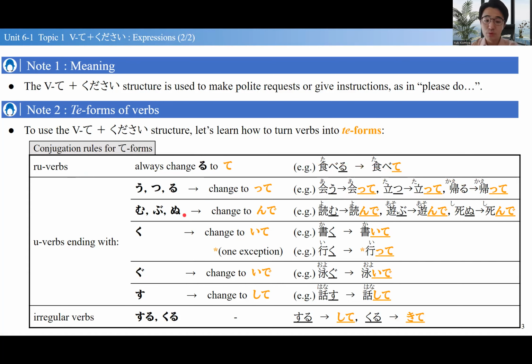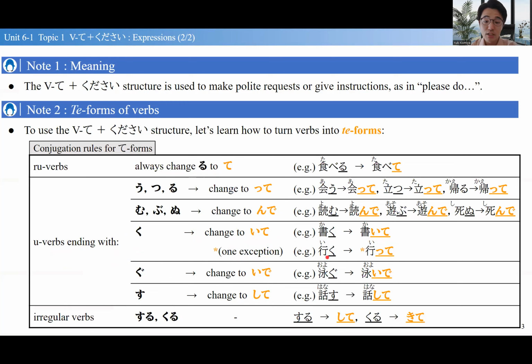Verbs ending in mu, bu, nu will be changed to んで. So it's quite different. So 読む to read. It's going to be 読んで. 遊ぶ 遊んで. 死ぬ 死んで. For く, it's a bit more complicated too. Basically changed to いて, 書く, 書いて to write.